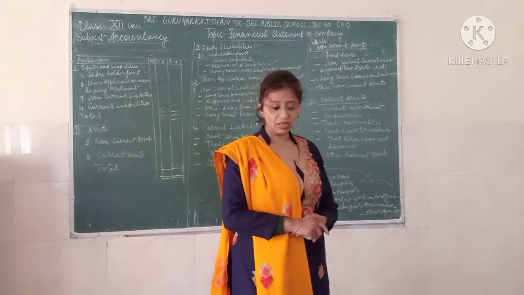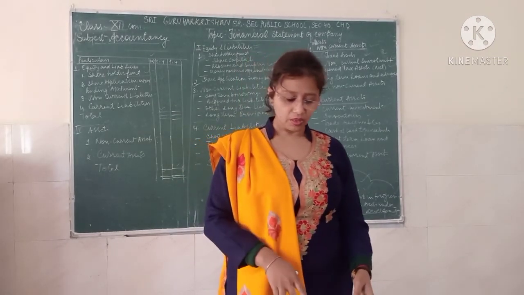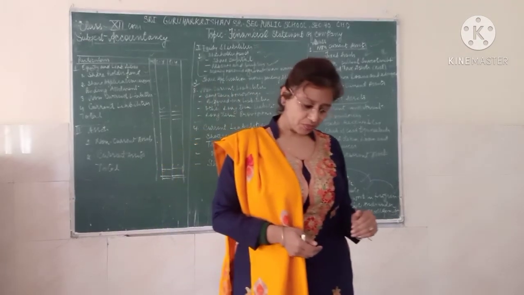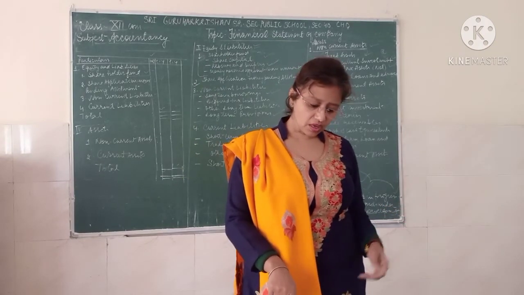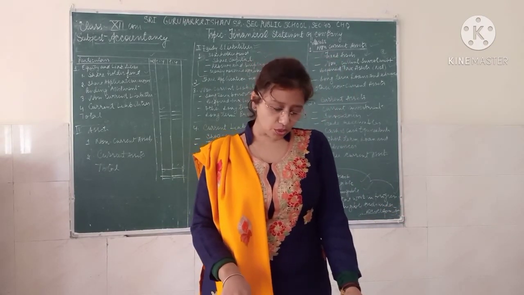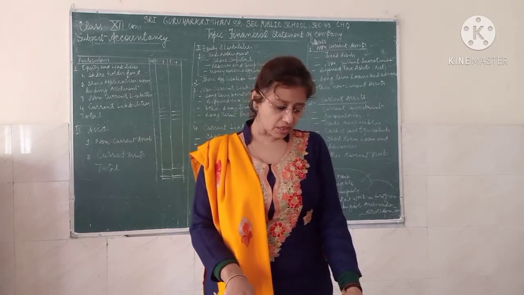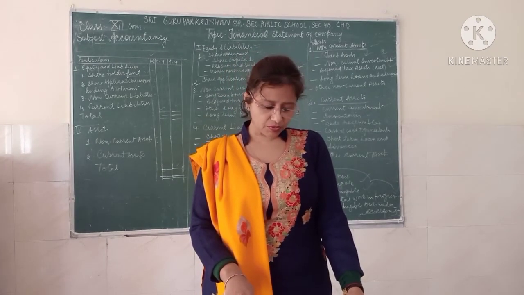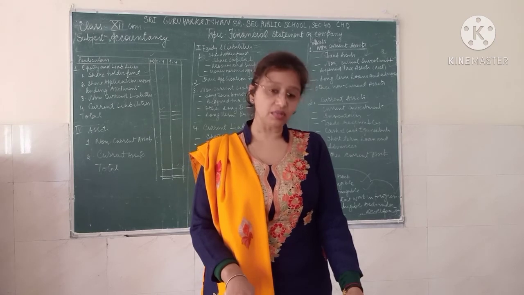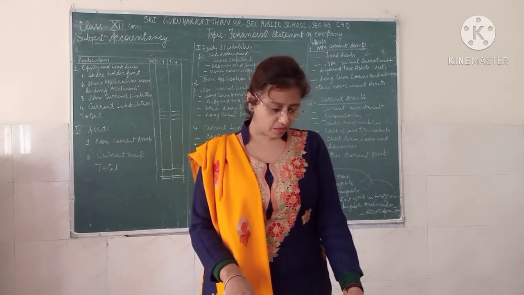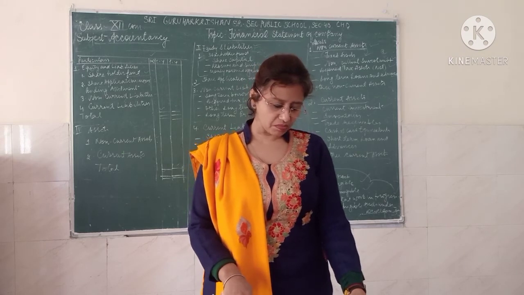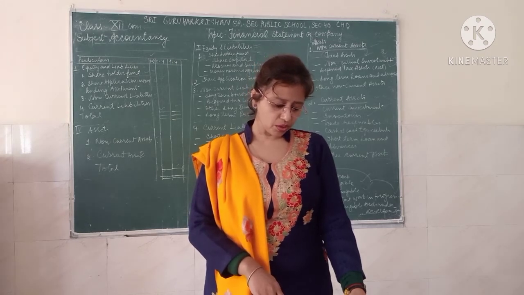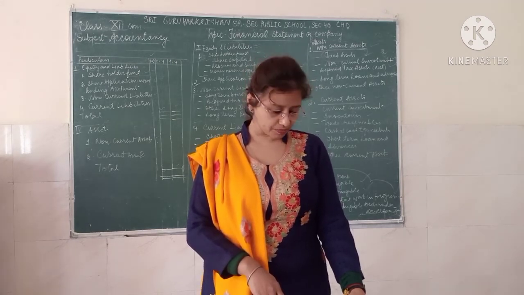There is also one more thing, that is contingent liability and commitments. Before finishing, you should also know what contingent liabilities and commitments are. Contingent liabilities are those liabilities which may or may not arise, because they are dependent on the happening of some event in the future. For example, a claim is filed against the company in the consumer court by a customer. The court may hold the company at fault and may impose a penalty, or it may happen otherwise. Whether the company has a liability depends on the court's order, thus it is a contingent liability.